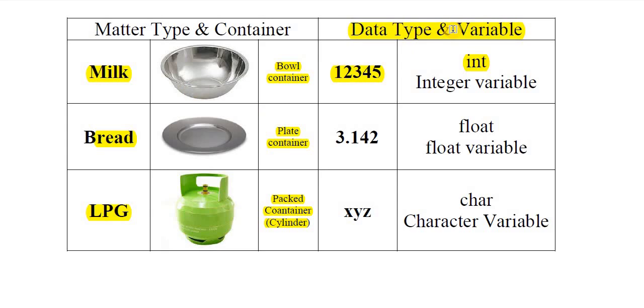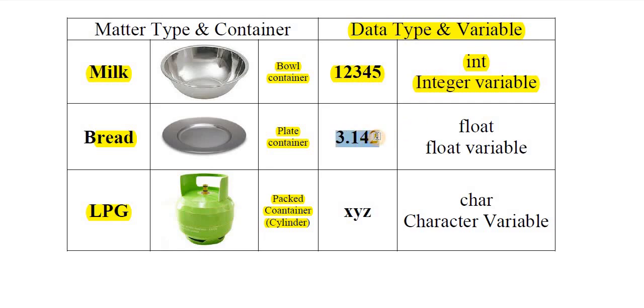To store data we have to use proper variables. For example, 1 2 3 4 5, these are data. So which type of data? This is numerical data, or numbers. To store number data we have to use integer variables, because data is stored in variables in a programming language. But depending upon the type of data we have to select the proper variable type. To store numerical or integer data we have to use an integer variable.